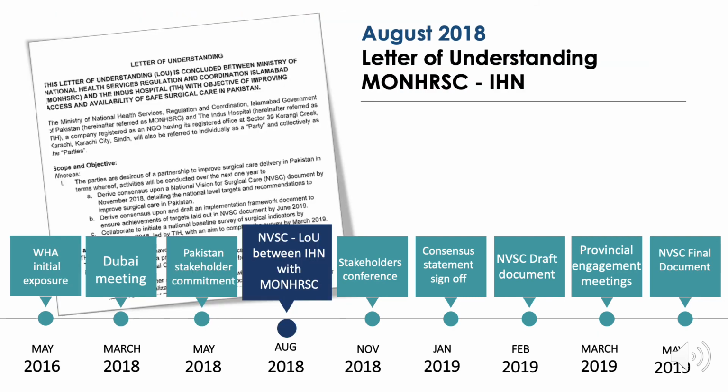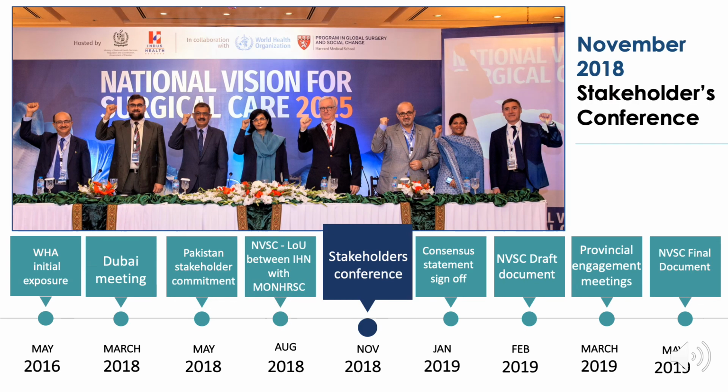In August 2018, the Indus Health Network, which is the health system in Pakistan supporting the National Vision for Surgical Care process, signed a letter of understanding with the Ministry of National Health Regulation, Services, and Coordination. Following that, in November 2018, there was a broad international stakeholders conference in Islamabad.